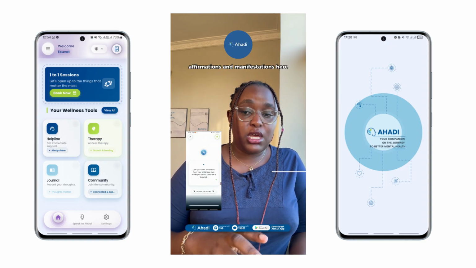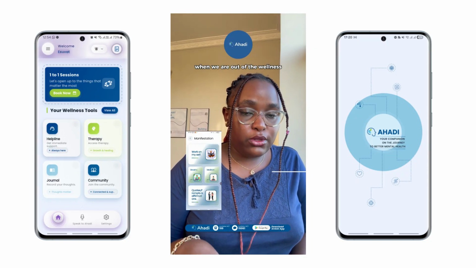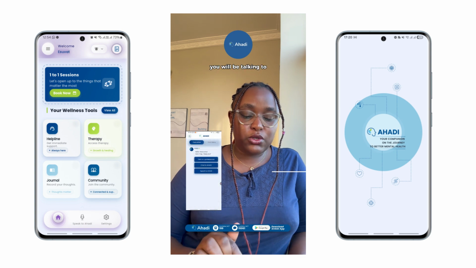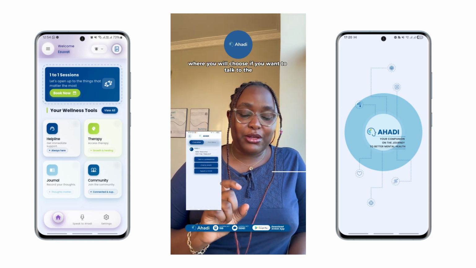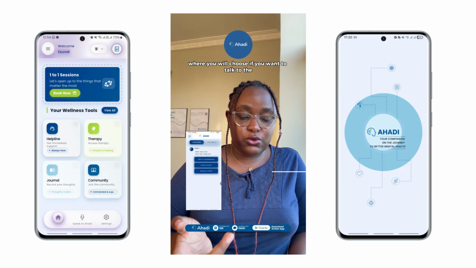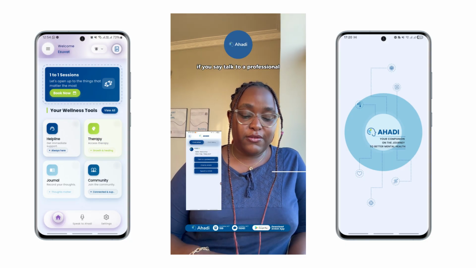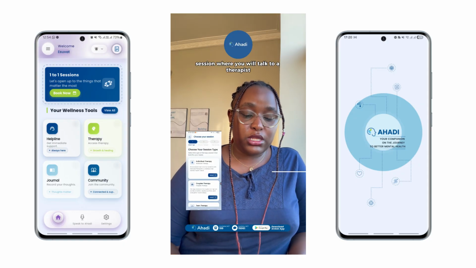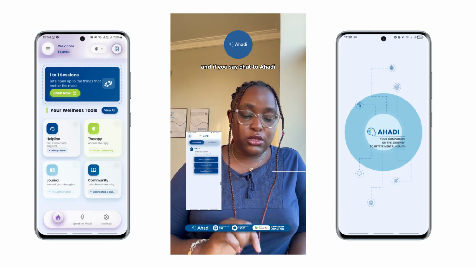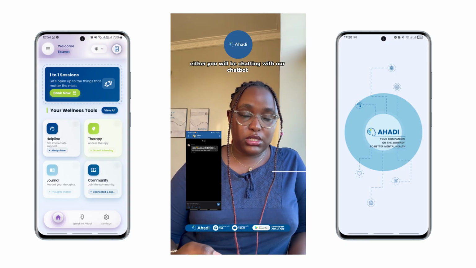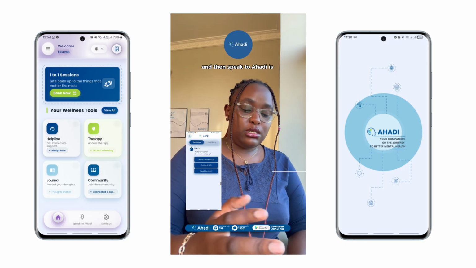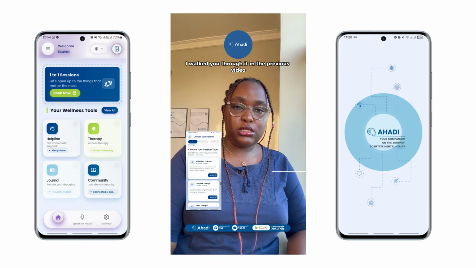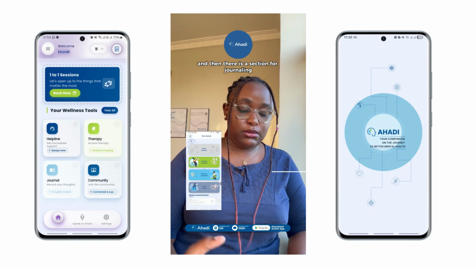and manifestations here. When we are out of the wellness tool, down below there's a helpline place. When you press it, you will be talking to AHADI AI, where you will choose if you want to talk to a professional, chat to AHADI, or speak to AHADI. If you say talk to a professional, they will take you to the therapist session where you will talk to a therapist. And if you say chat to AHADI, then you will be chatting with our chatbot. And then speak to AHADI is the AI, and therapy is the same session that I walked you through in the previous video.